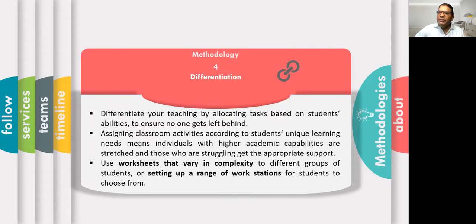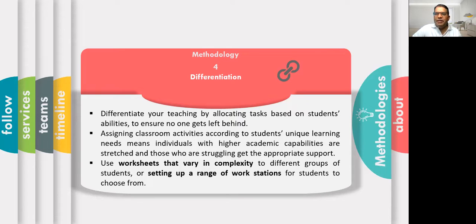One child is very good at drawing, so you can tell that child to make a drawing to present that problem in the form of a drawing. In this way you can utilize the different talents which are there in the classroom. Assign classroom activities according to students' unique learning.